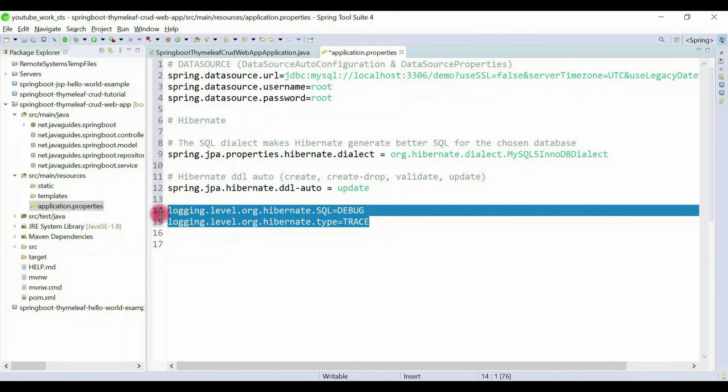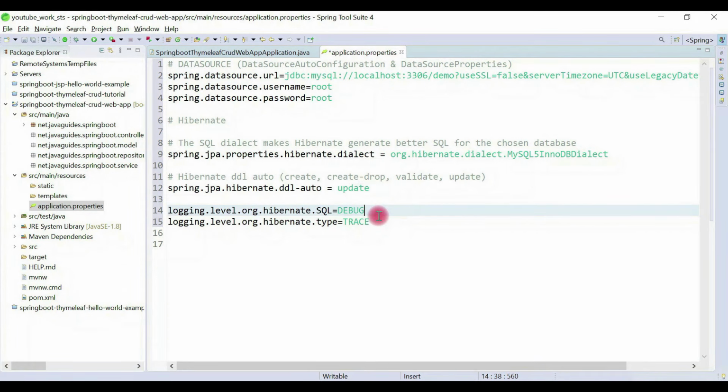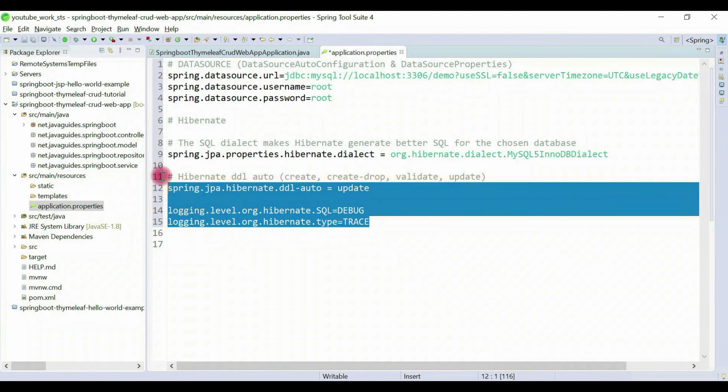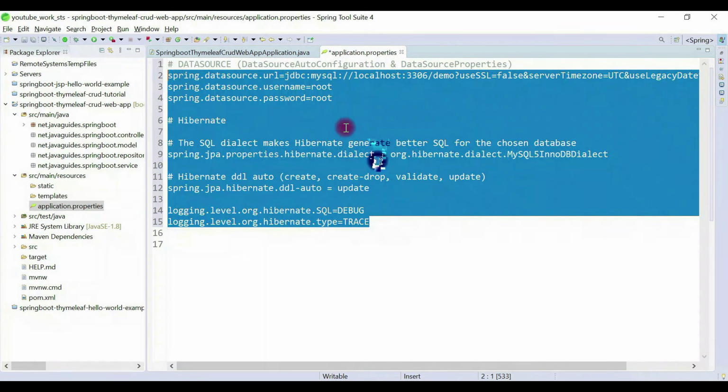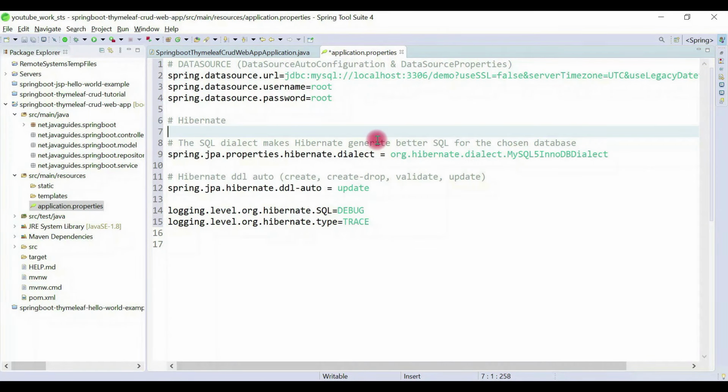And we also enable debug logs for Hibernate. This will simply print logs onto the console. So this is the database configuration in the application.properties file. Now we'll create a database in MySQL.